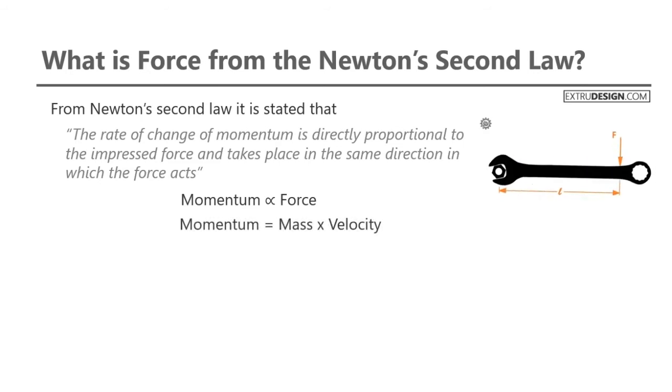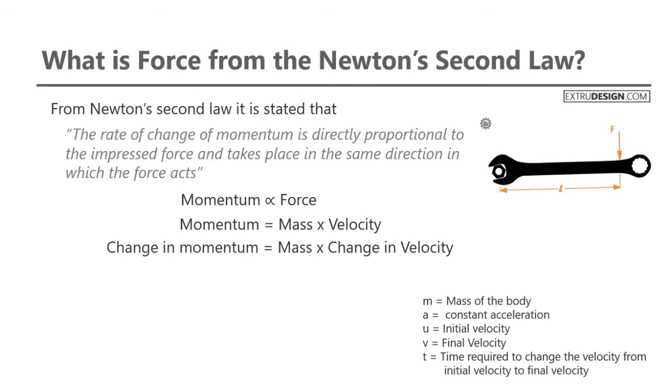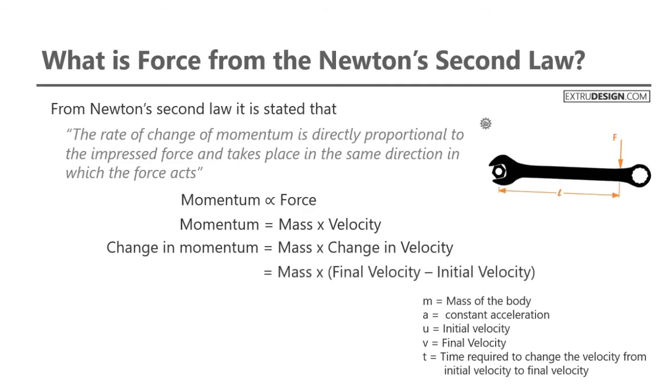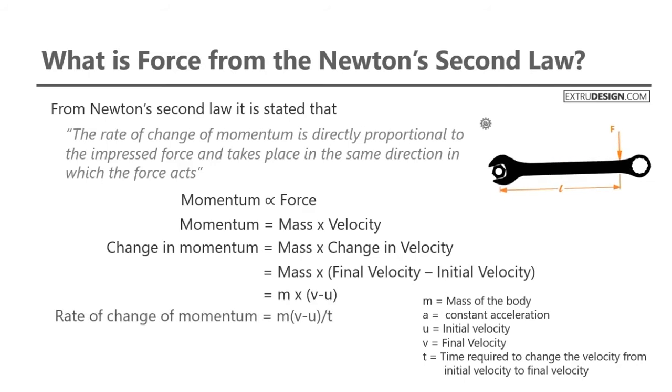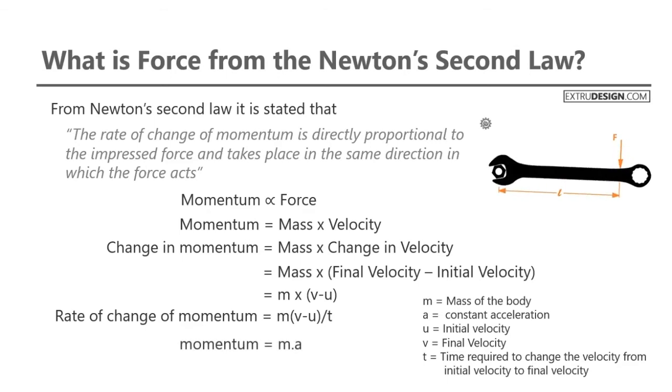Momentum is nothing but mass multiplied by velocity. Change in momentum is equal to mass into change in velocity, so it can be written as mass into final velocity minus initial velocity. The rate of change of momentum is equal to mass into final velocity minus initial velocity with respect to time. So therefore the rate of change of momentum is equal to mass into acceleration.